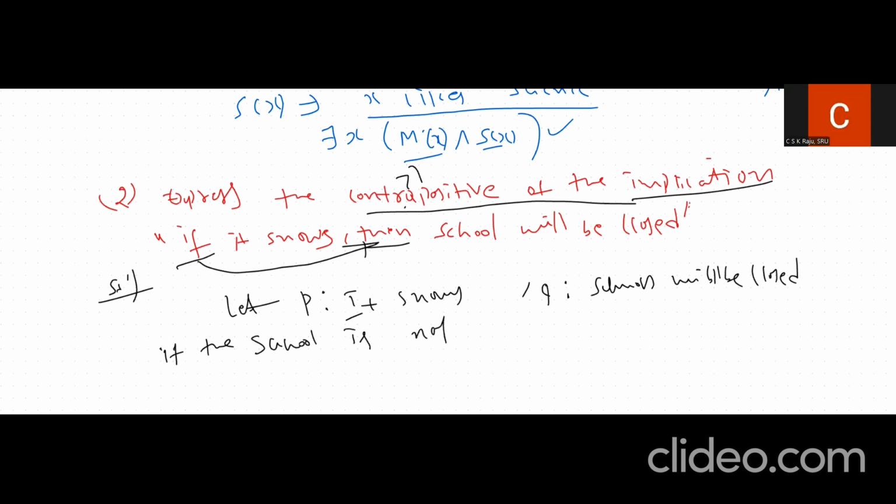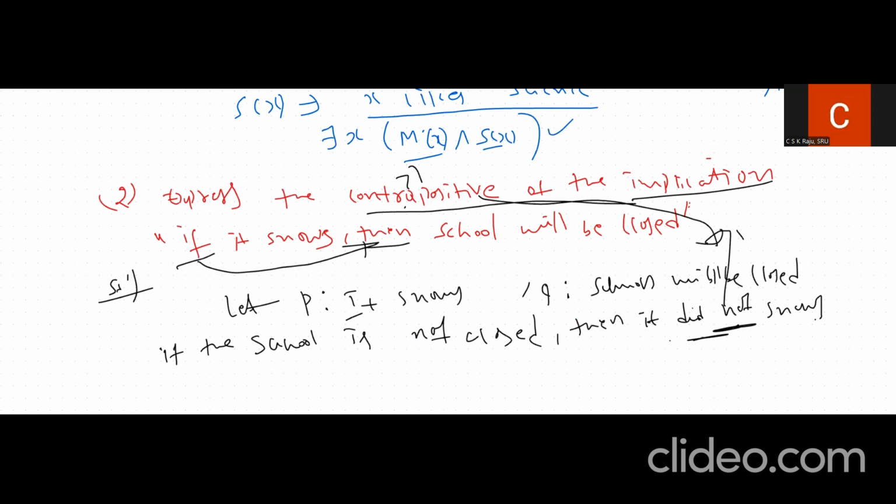not closed, because the school will be closed, the contrapositive is the opposite of this: if the school is not closed, then it did not snow. The same sentence we are writing with "did not", because this represents the contrapositive of the given statement. So this is the way we have to write.